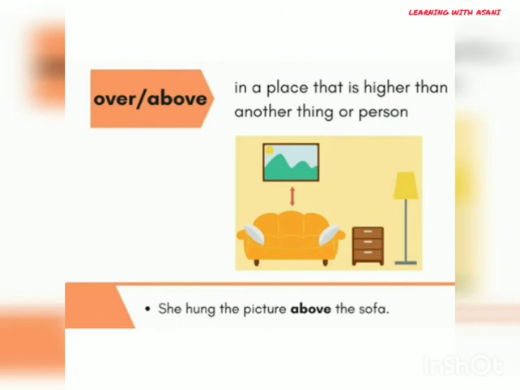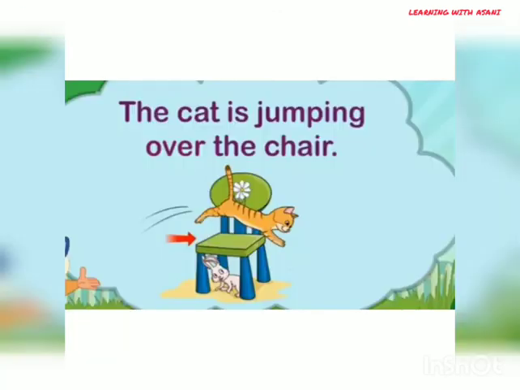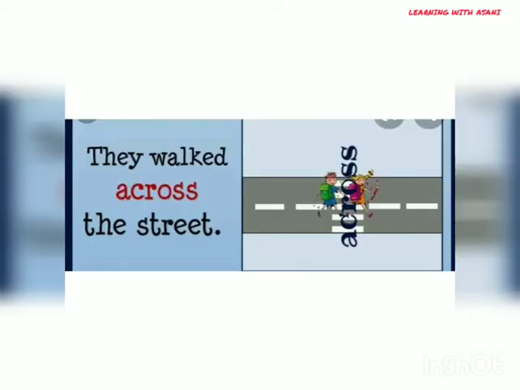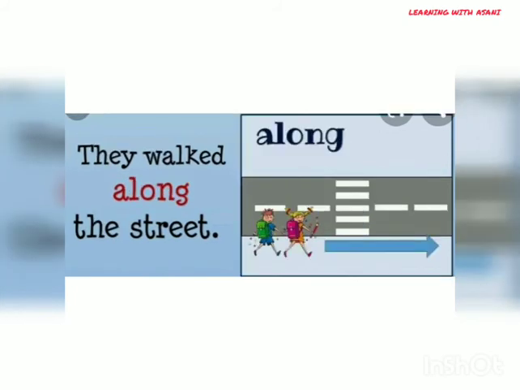In the next example, over involves movement as the cat is jumping from one side of the chair to the other side. If we talk about prepositions like to, into, across, through, over, along, around, down, onto and towards, they are used to indicate the direction of something. Across shows that they walked from one side of the street to the other side. Along shows that they walked to pass the length of the street.